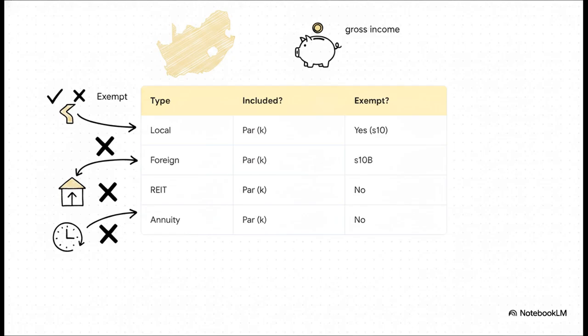Oh, and REIT distributions? If you're a resident, those are included under paragraph K, but they are explicitly not exempt. They get taxed as ordinary income. Same goes for dividends received as part of an annuity.